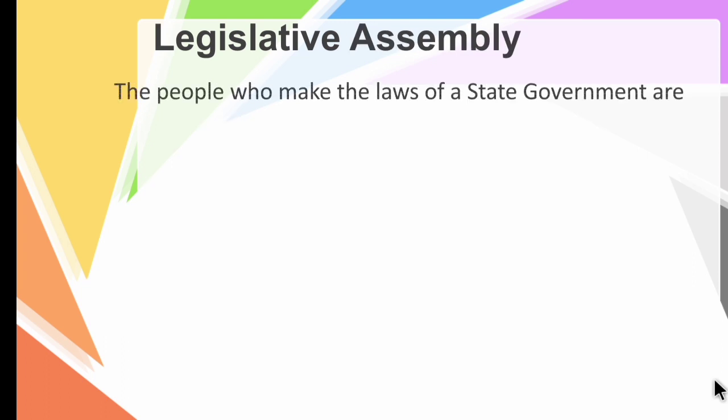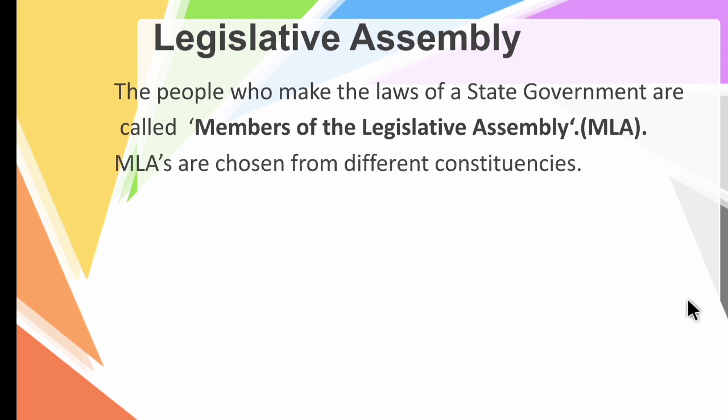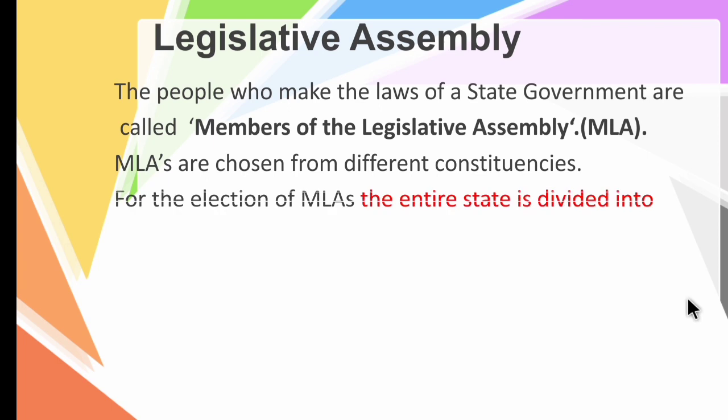So now let's see about the legislative assembly. The people who make the laws of a state government are called members of legislative assembly, that is MLA. So children, make a note of it. MLA means member of legislative assembly. So they make the laws at the state level. MLAs are chosen from different constituencies. As I said before, the state is divided into small regions and each region is represented by an MLA.